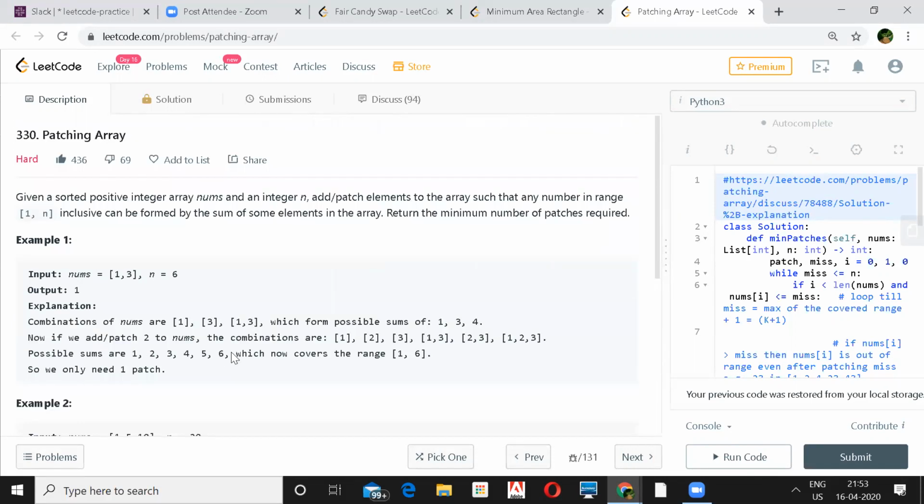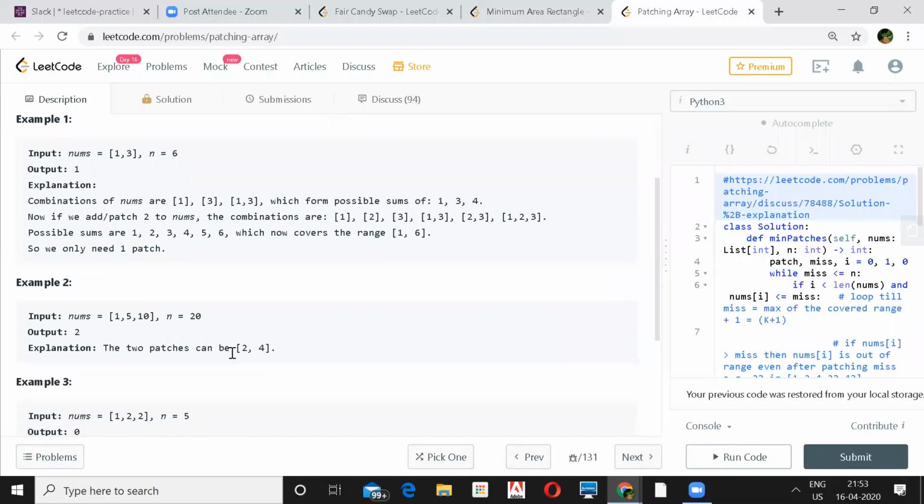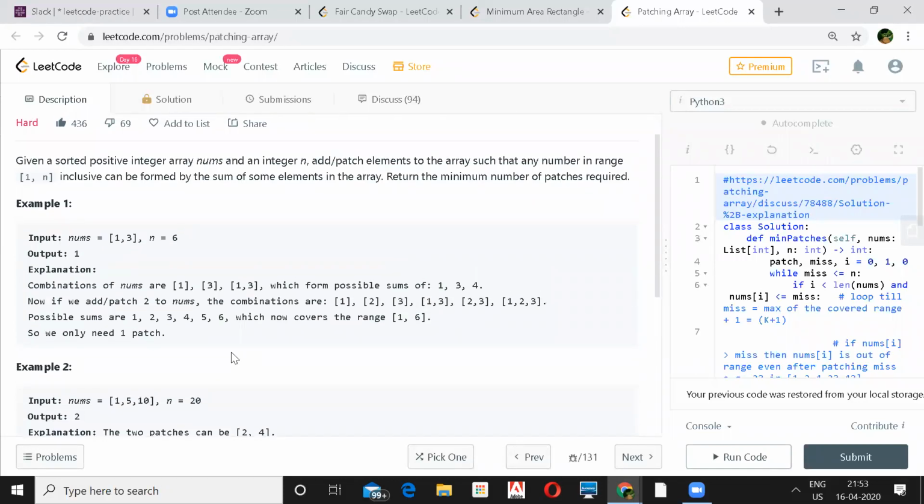Any question? Pardon? In the question it says add or patch. Does it mean we can change a number too, or we can only add a new number? I think you can add elements to the array. You want to change the existing number? No, I don't think so. We don't have to change the numbers. You just have to add. Yeah, add only. Add elements to this array. That's what the problem statement says.